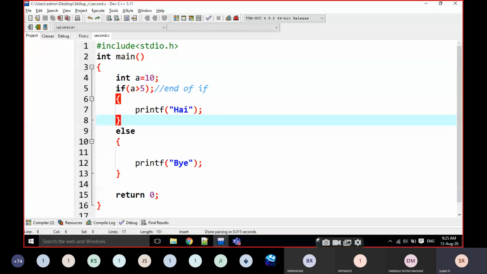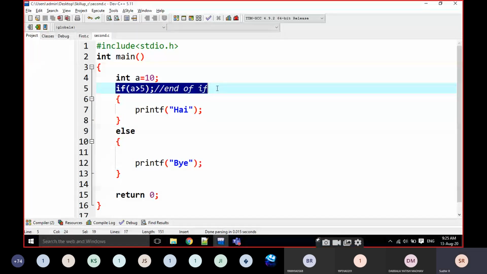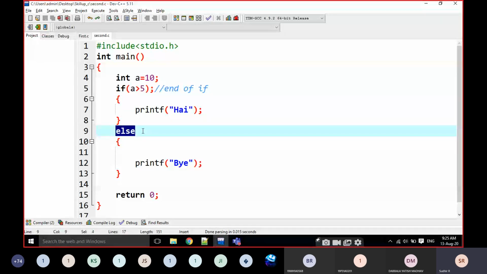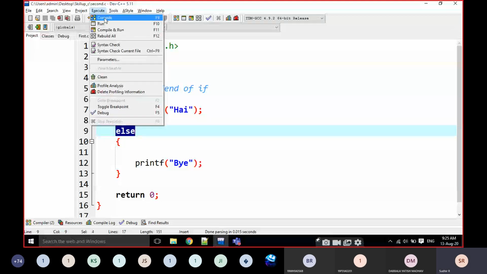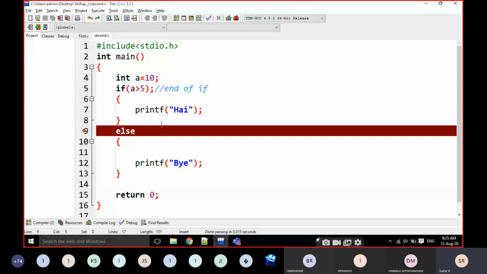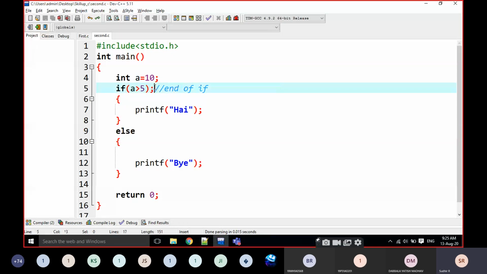The if is closed at this position, so there is no relationship between this if and this else. That's why it is going to be an error here. We cannot put a semicolon when we are writing if and else. That is the difference between the previous one and this one. Is it clear, everyone?